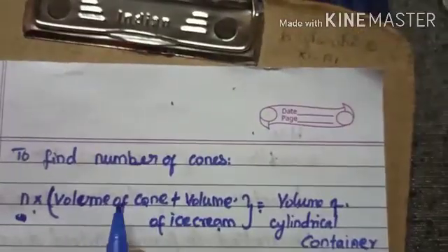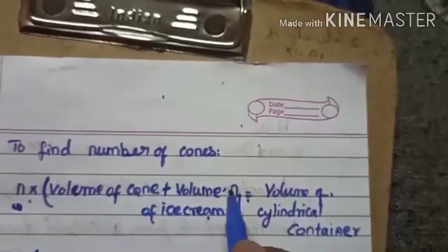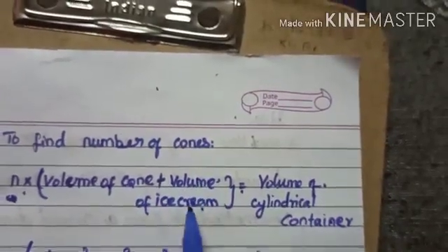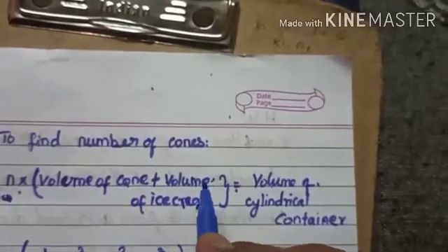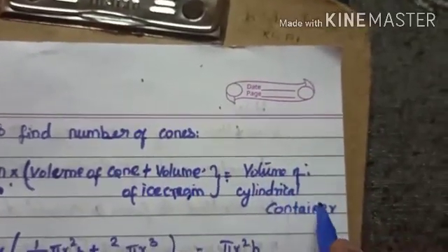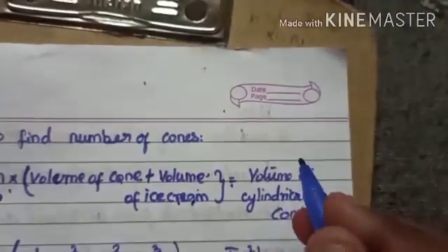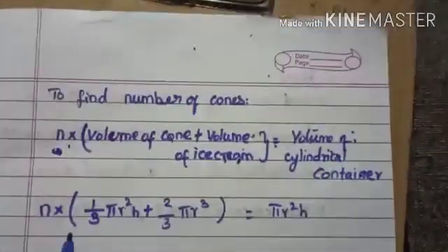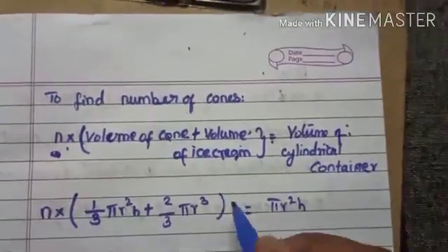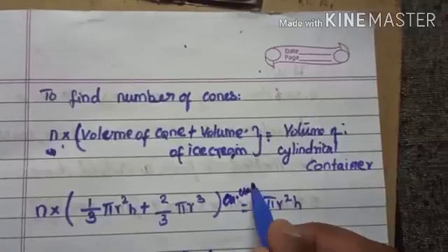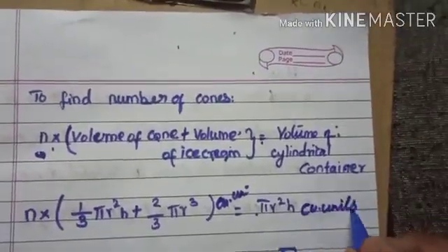So you know that the formula volume of your cone is 1 by 3 pi r square h. Volume of ice cream means it is in hemisphere. So what is the formula? 2 by 3 pi r cube. So volume of cylindrical container, that is cylinder, pi r square h cubic unit. Okay, so I have to apply the formula. n into 1 by 3 pi r square h plus 2 by 3 pi r cube cubic unit. In the same way, pi r square h cubic units.